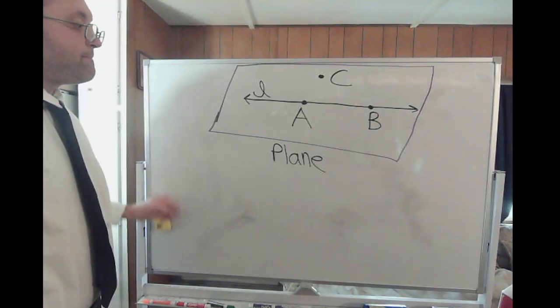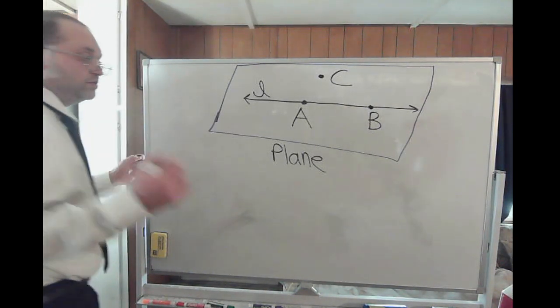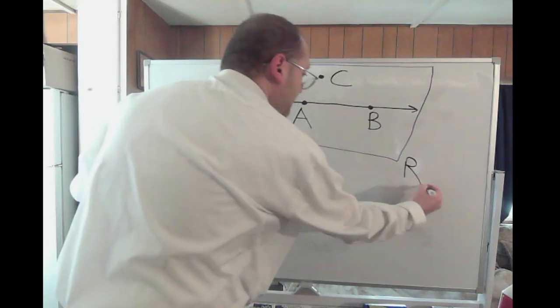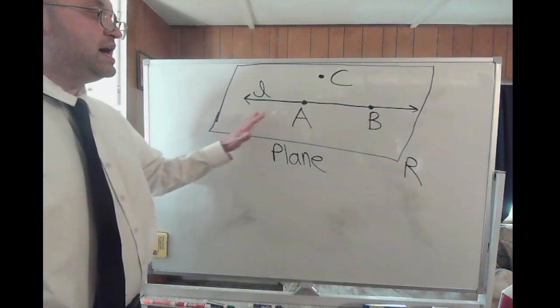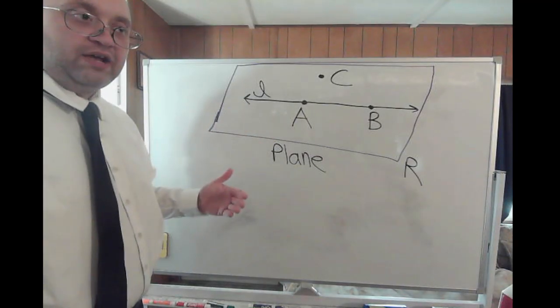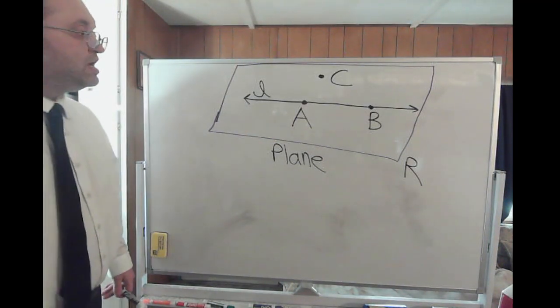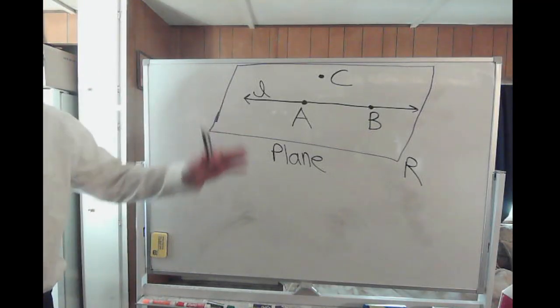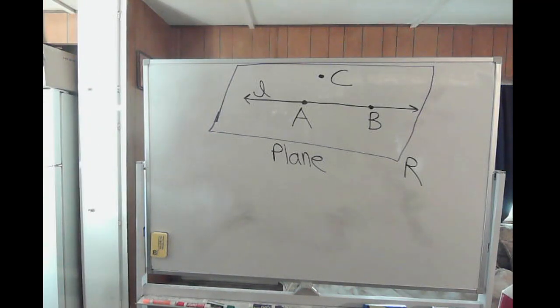A plane is also denoted by a capital letter. We'll call this plane R. Planes traditionally are represented by parallelograms or quadrilaterals, but anything can represent them. Planes go on infinitely in all 4 directions, so there really is no end to a plane either.